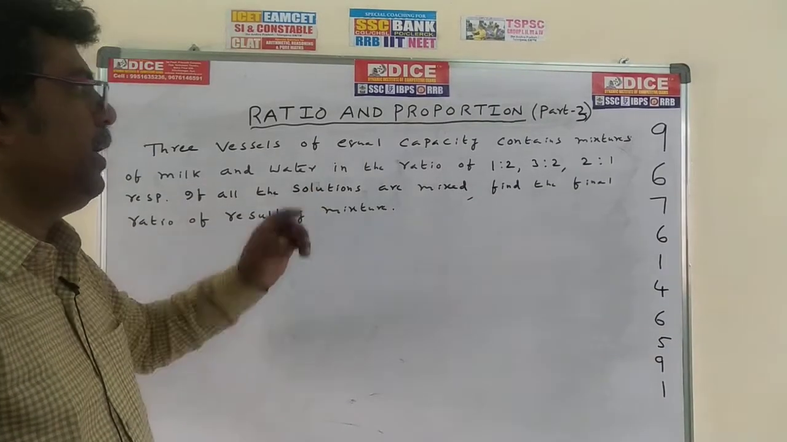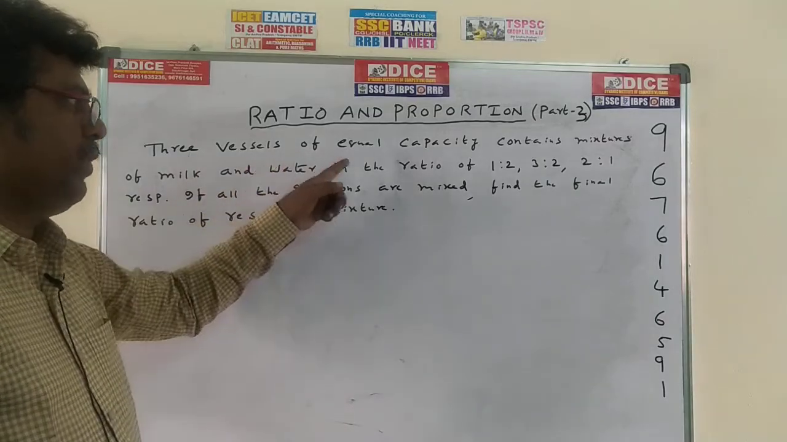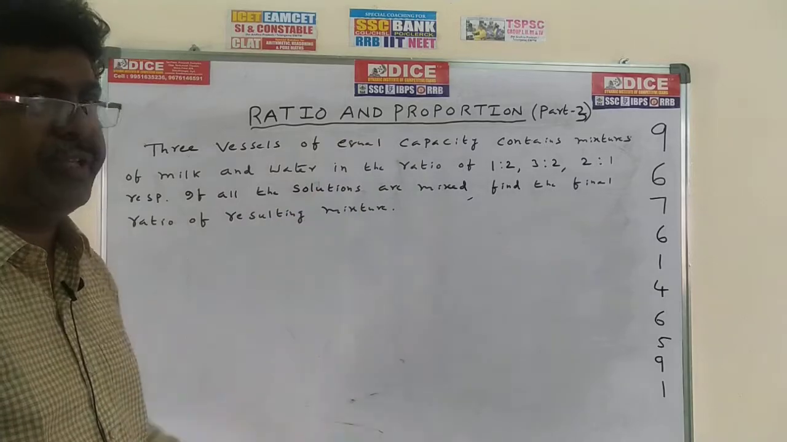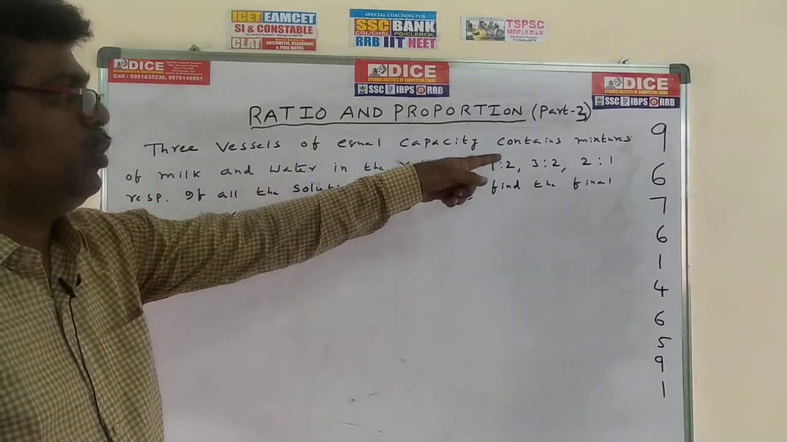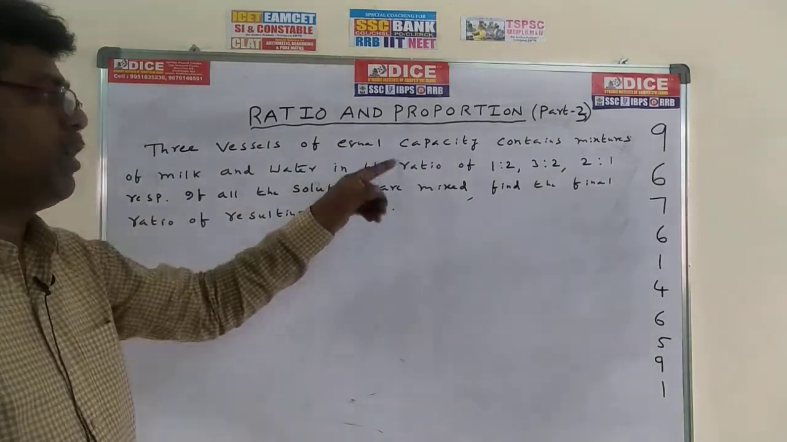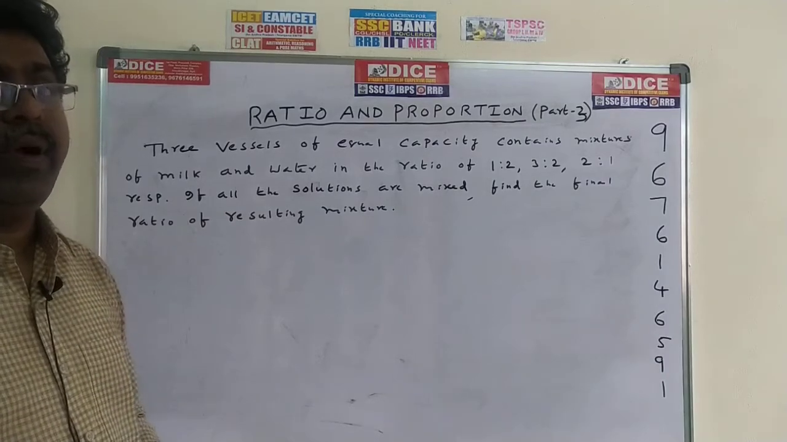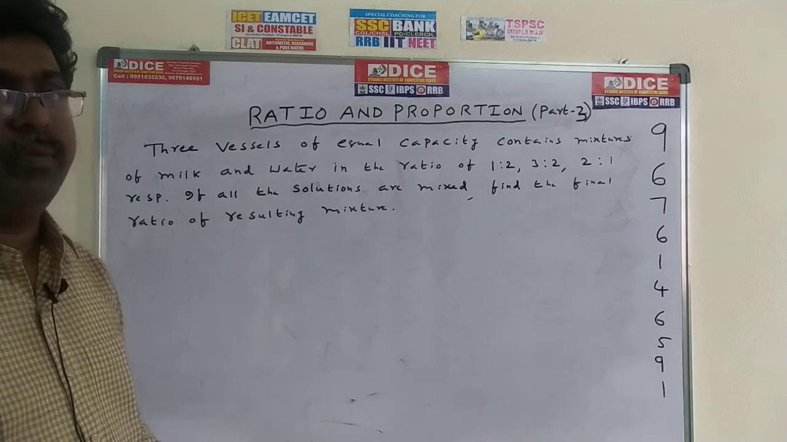Okay, now come to the next new method. 3 vessels of equal capacity contain mixtures of milk and water in the ratio of 1:2, 3:2, 2:1 respectively. If all the solutions are mixed, find the final ratio of the resulting mixture. How to do this problem?